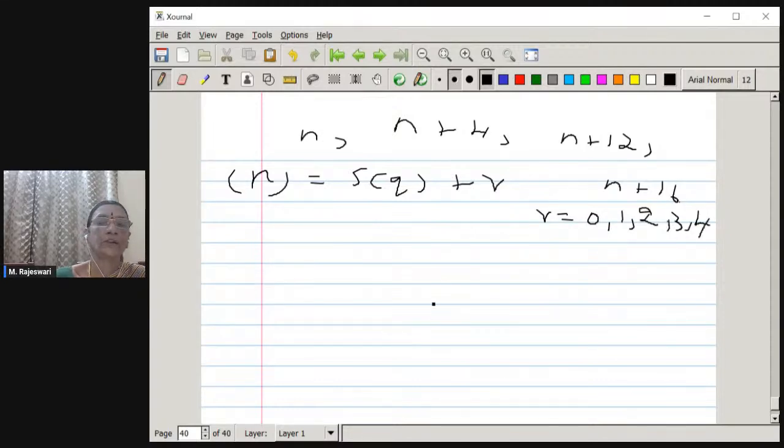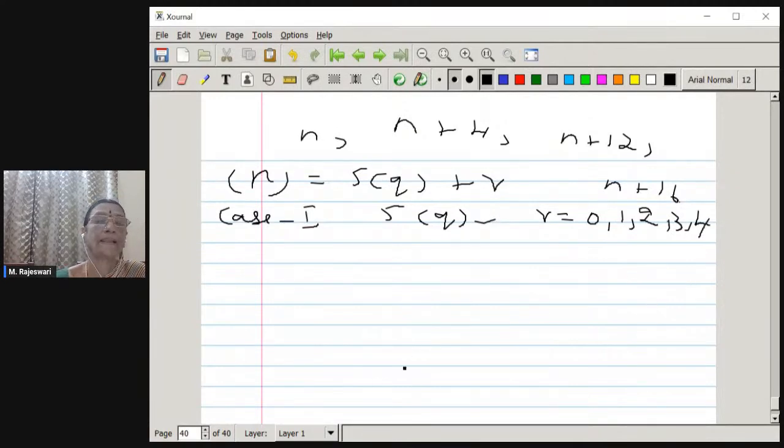Okay. So now we have to analyze various cases. Case 1, when r equals 0, it is obviously a multiple of 5. Tick. When r is 1, obviously it is not divisible by 5.